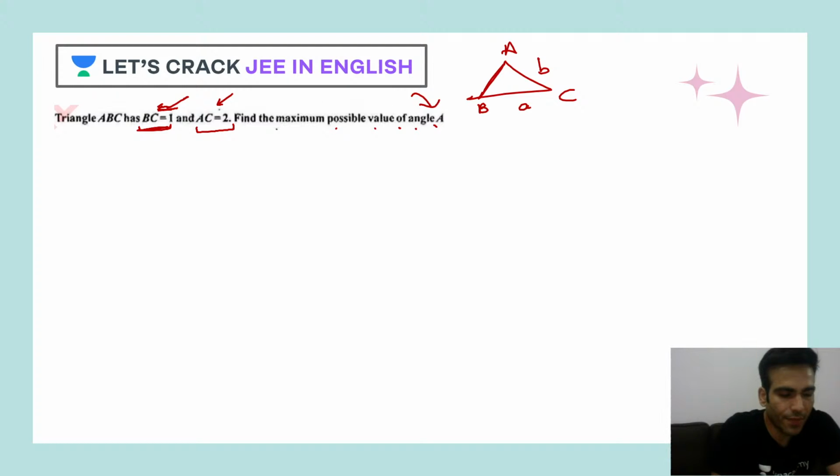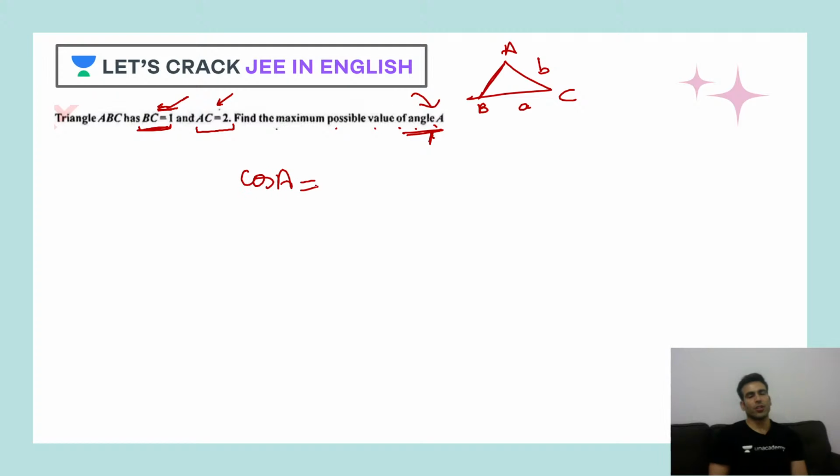Manas says he can't do it. Okay, Manas, I'll tell you. So we have to find the maximum value of angle A, right? So let's write what is cos A. Cos A will be, let's say this is c square, c square plus b square, and b square is AC, so that is 4, minus your opposite side, so that is your 1 they have given, upon twice of BC.